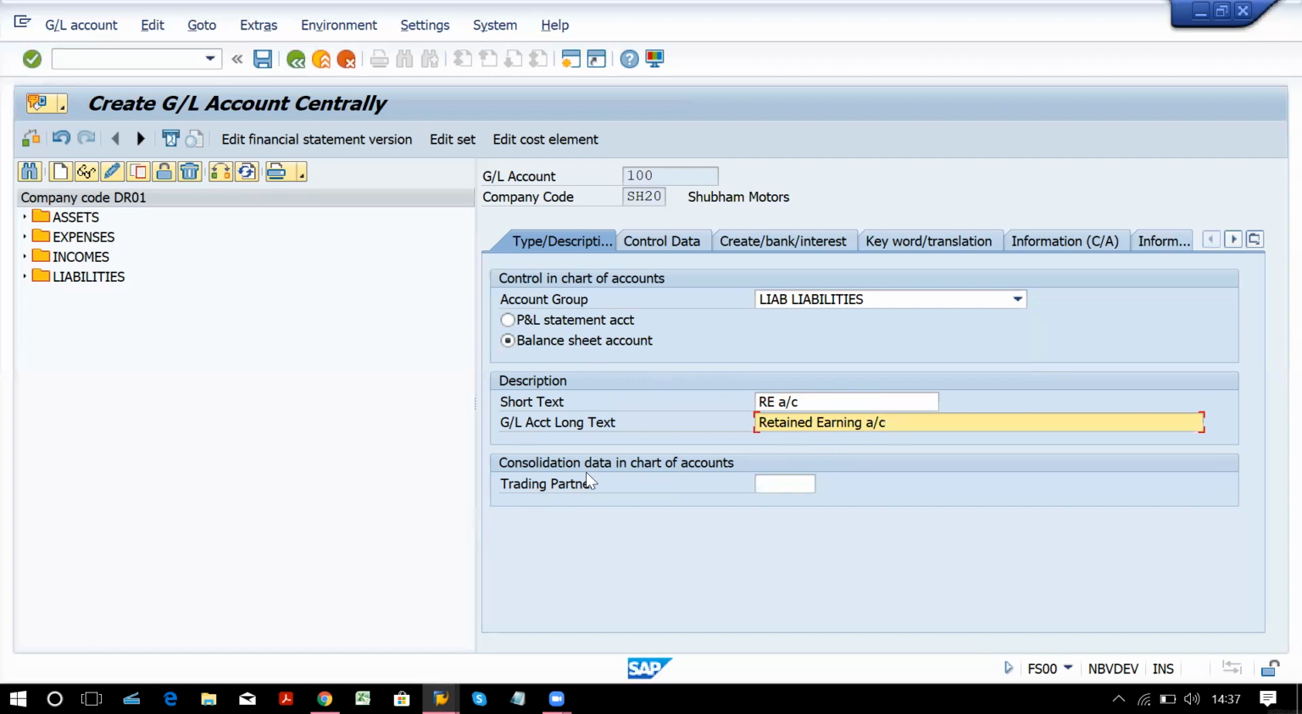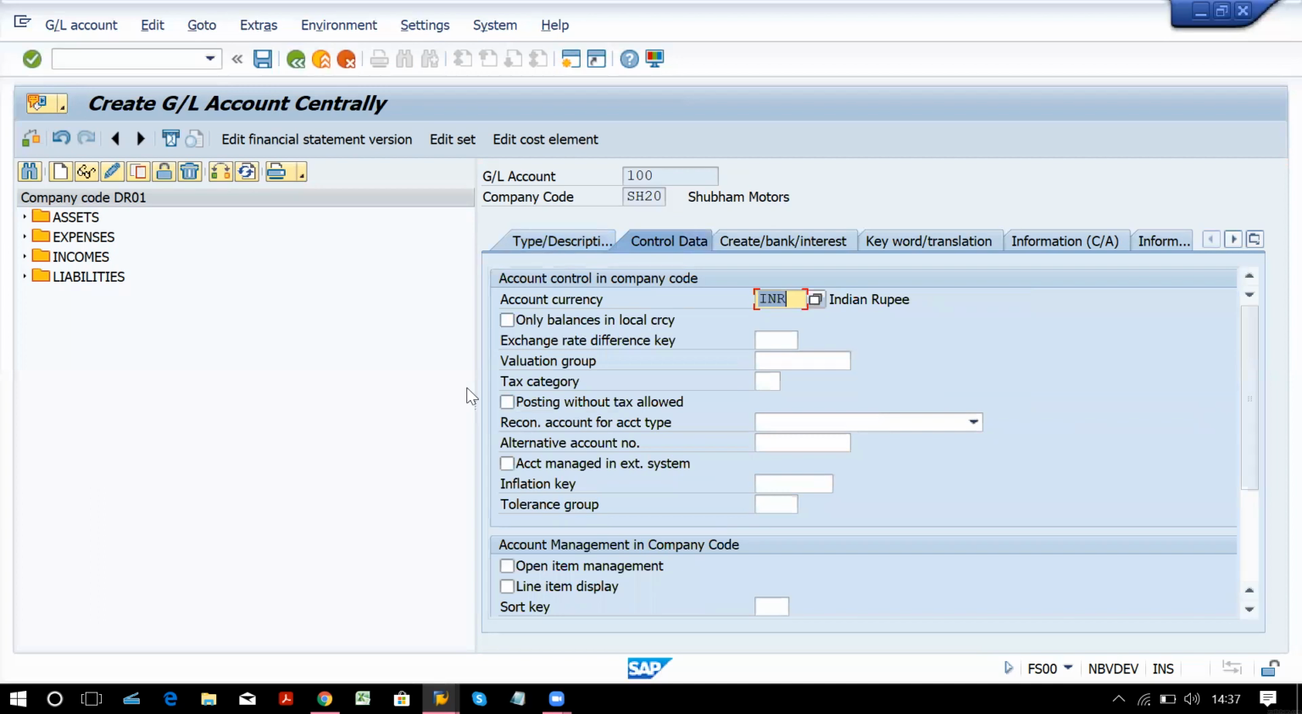Okay. This is for consolidation data in chart of account. So group chart of account, if you are using your trading partner, if you have created any, you can assign it over here. Nothing is mandatory. Just go to control data.